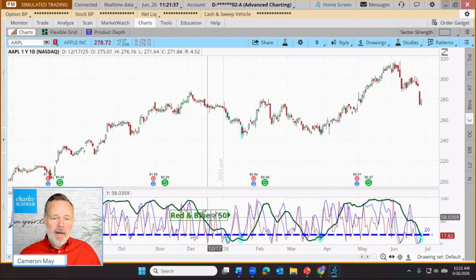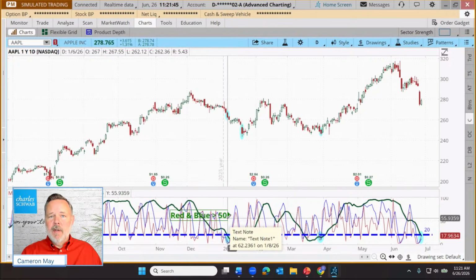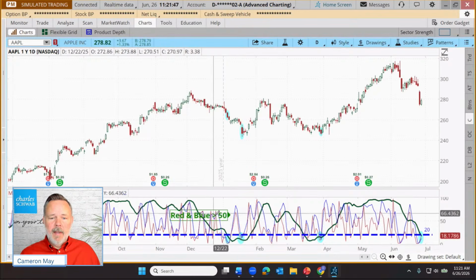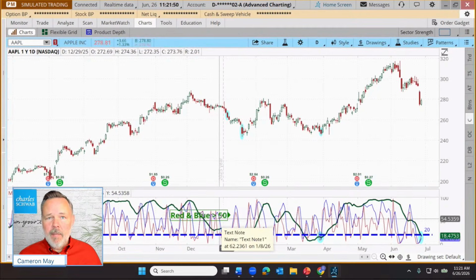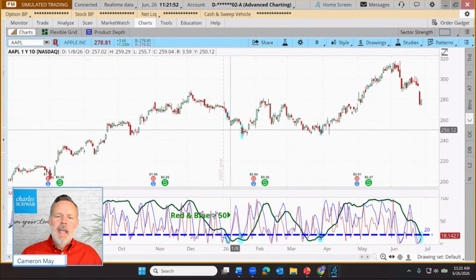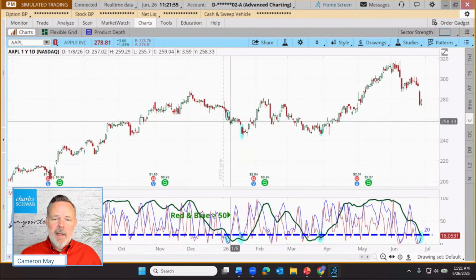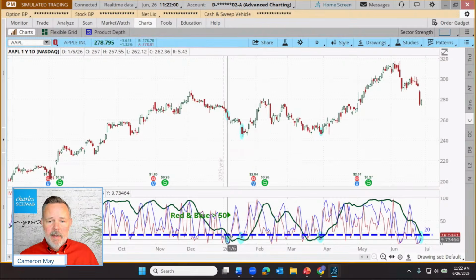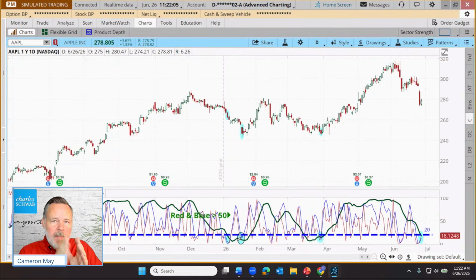Now I have a note right there. See where it says red and blue? You can't quite see it. I have the greater than sign facing the red and blue, so it's red and blue are greater than 50. If there's a false signal, maybe the trader takes some losses and they wait for the next signal. Now the thing is, sometimes our oscillators can hang out down below 20 and they can generate a whole choppy little series of signals that can lead to a bunch of whipsaws. Getting in and getting out, getting in, getting out, none of it productive.